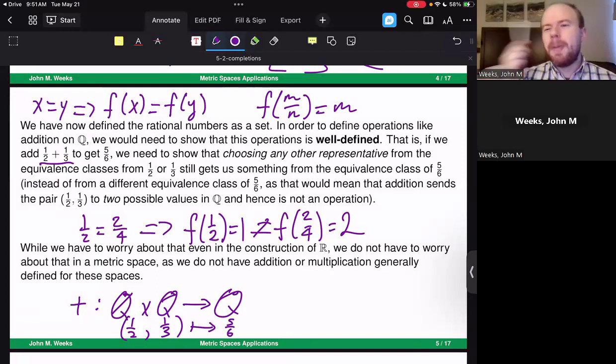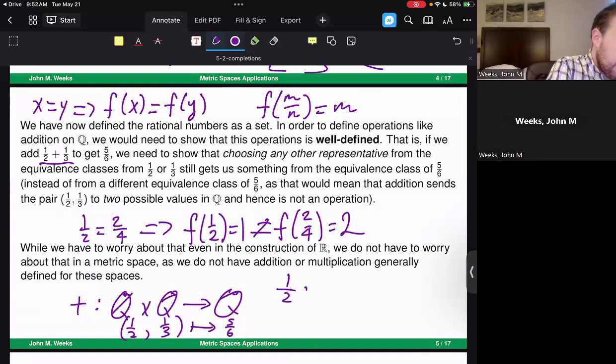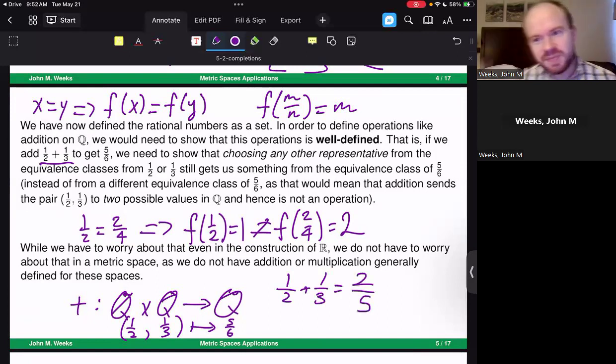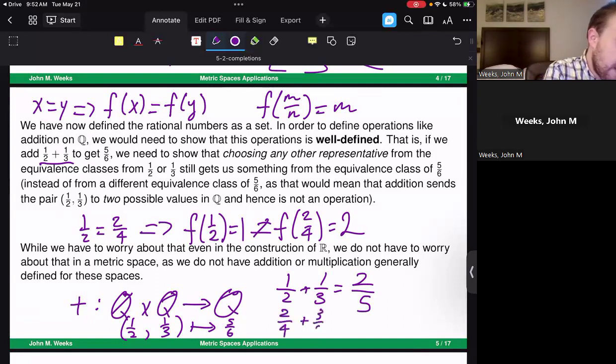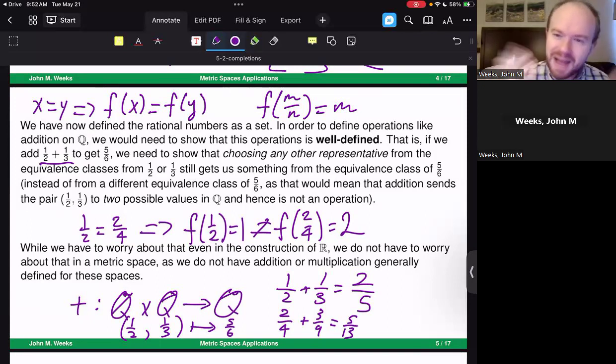For example, the whole middle schooler's or fifth or sixth grader's dream of taking 1/2 plus 1/3 and getting 2/5, this is not a good definition. Just adding the numerators and the denominators does not give us a well-defined addition operation, because I could have written 2/4 and 3/9 and gotten something that's not equivalent to the original number that I had. So this is an example of a way of defining addition that's not well defined. Gratefully, our notion of addition is well defined, and that's essentially why we use it. But that's something we need to keep in mind as we go through this.